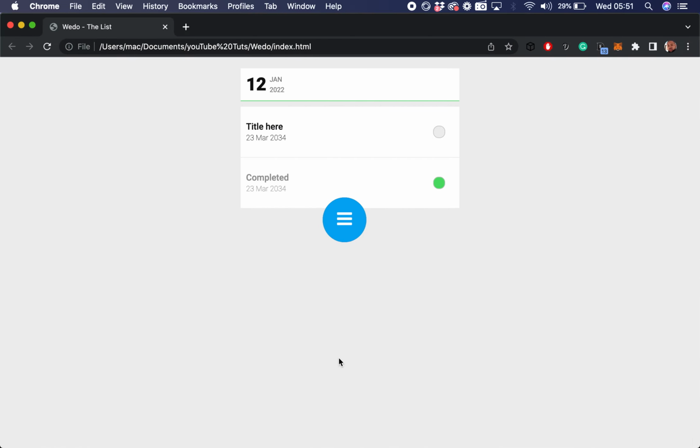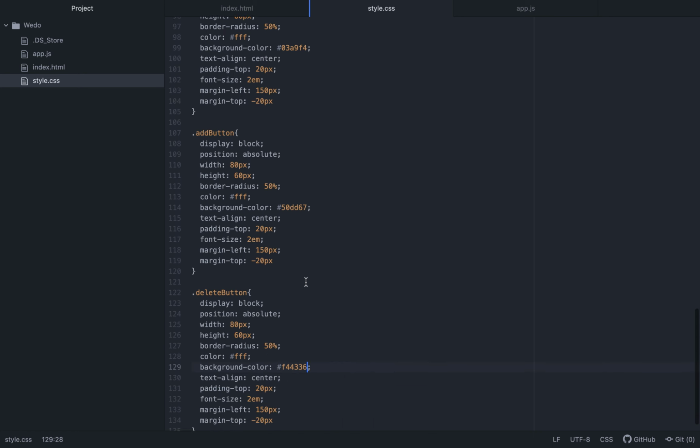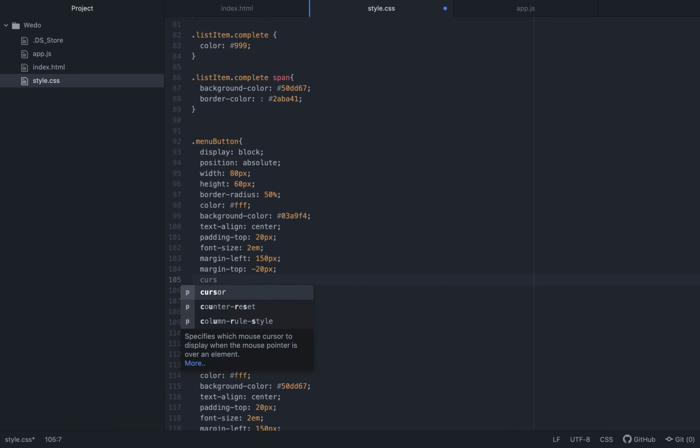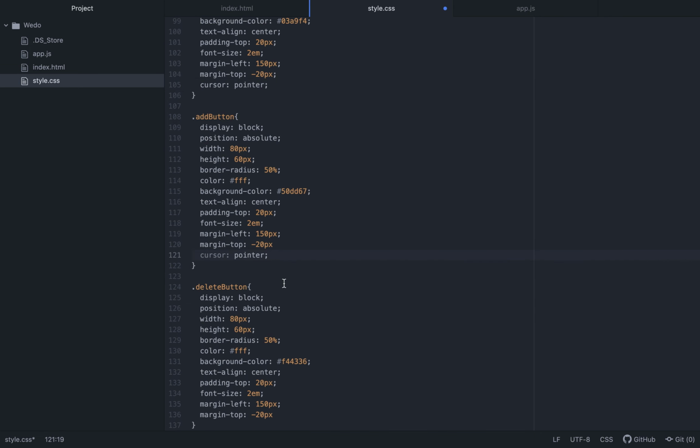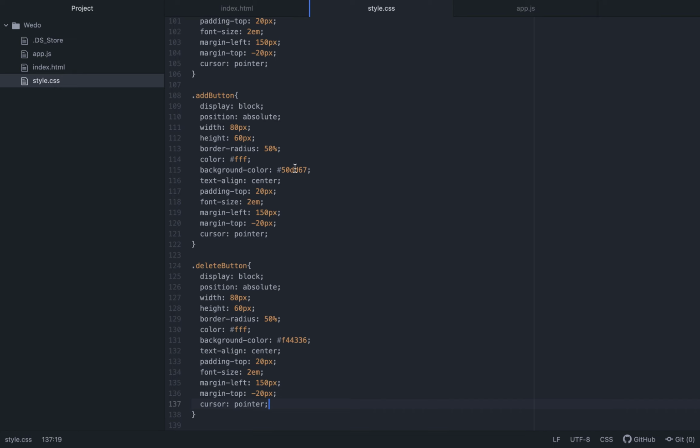Right, so what we want now, as we're going to start doing some JavaScript, is when we click on... wait, why are you no longer... okay, you know what, I think what we shall do is add the cursor pointer to all these buttons, so that it will simulate a clickable event. There we go.